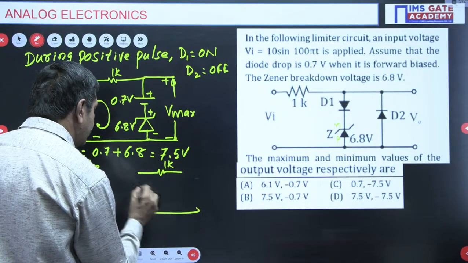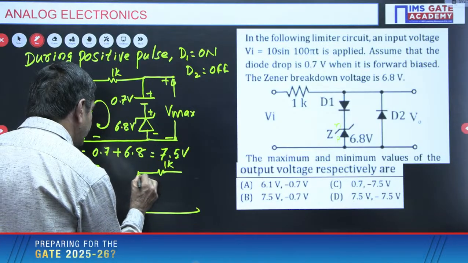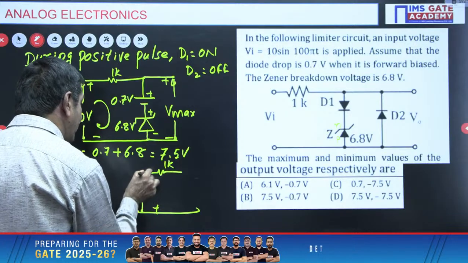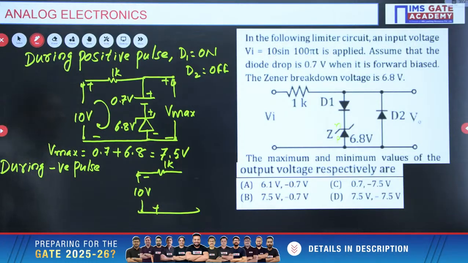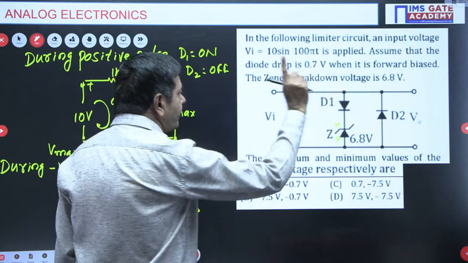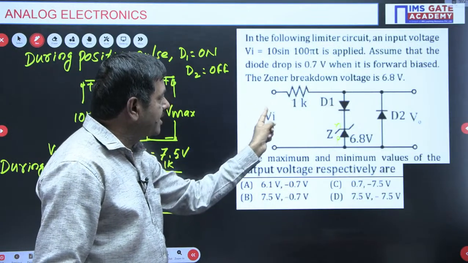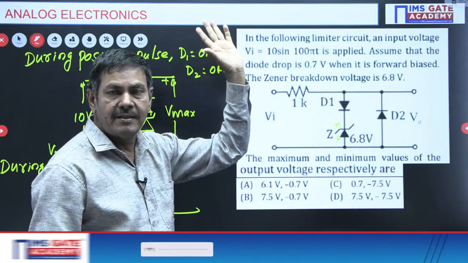I am giving the negative pulse now. Minus 10 volts here, and this is plus. Is this diode on or off? The P-type material is connected to the negative pulse. This diode is off, reverse bias.